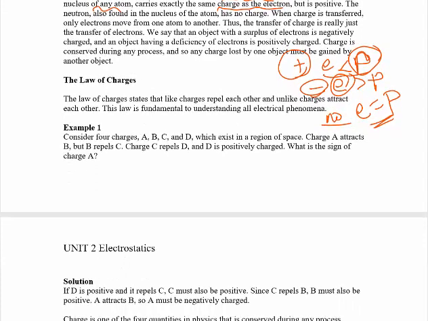Okay, the other thing is the law of charges. The law of charges says that like charges always repel and unlike charges attract. That means positive with positive charge, there is a repulsive force. Negative with negative charge, there is also a repulsive force. But if it is positive and negative charge, there is an attractive force between them. If it is like charge, there is a repulsive force. If it is unlike, there is an attractive force.